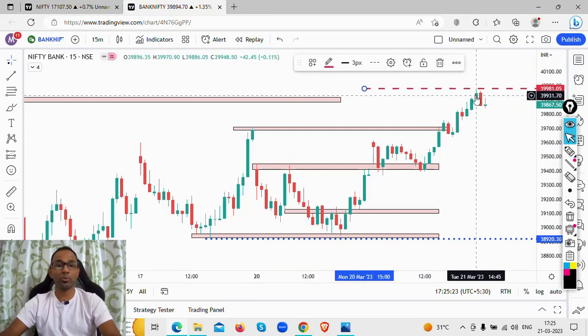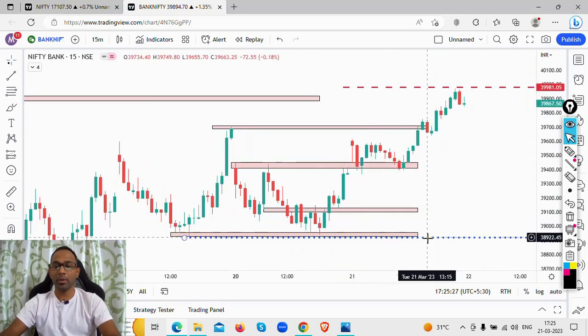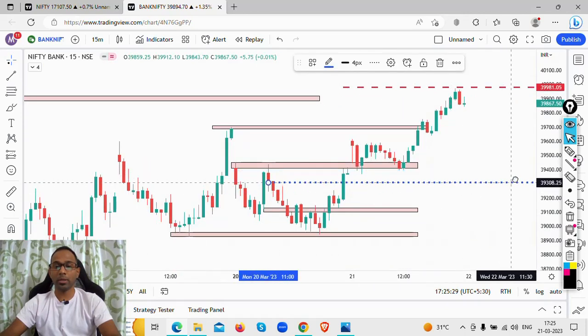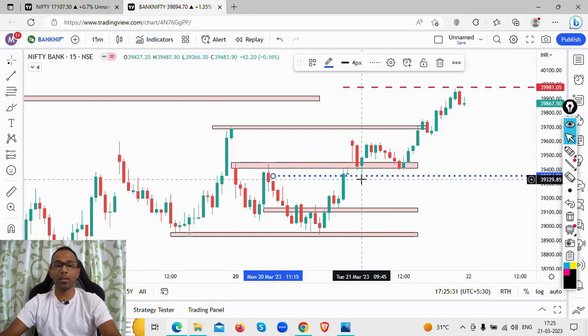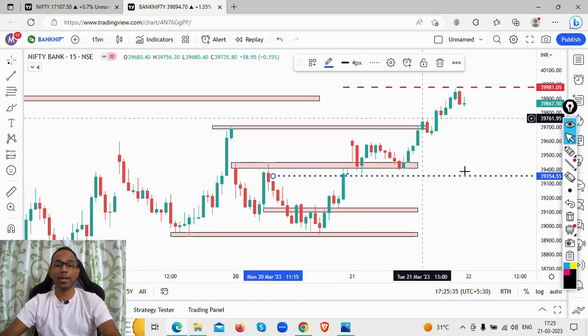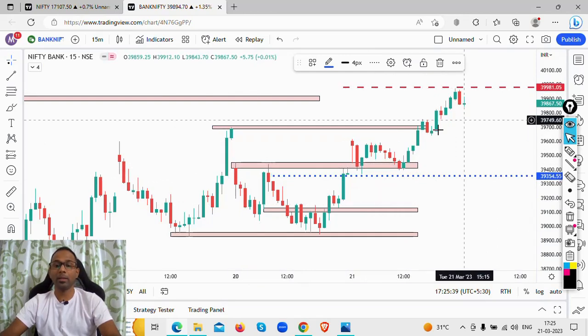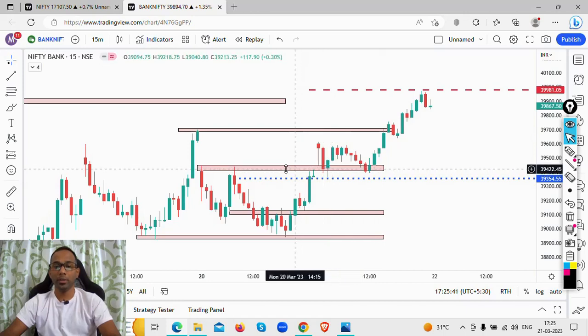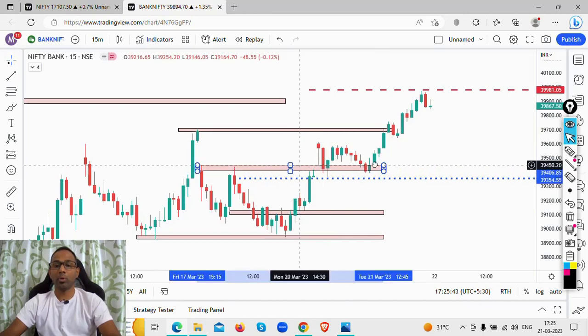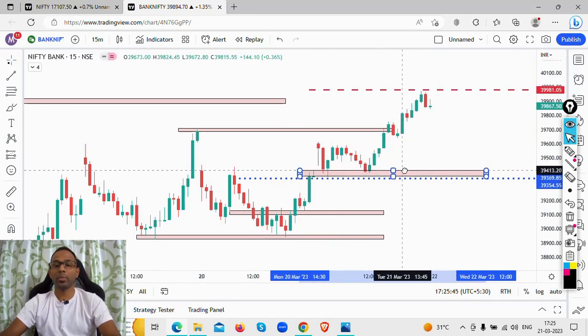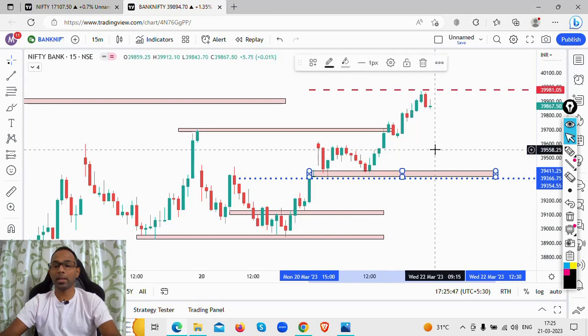The Bank Nifty high today was 39,970 level, and the Bank Nifty low was around this particular level. Now, what was the Bank Nifty low? The Bank Nifty low was 39,366 level. So your blue dotted line is your Bank Nifty low, and this red dashed line is your Bank Nifty high. Now you see here this level acted beautifully as your support. So I'll just make some adjustment and keep this as a highlight here.